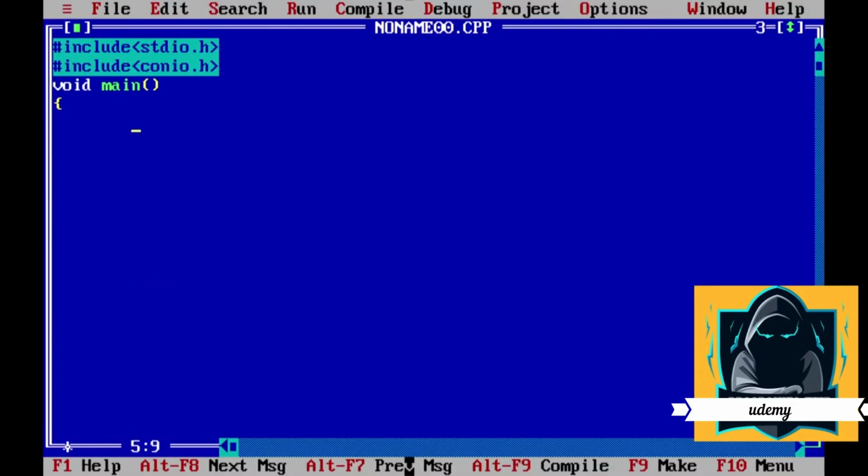Now we will see a program to print the i value which we are incrementing. So first initialization, i is initialized with 1, then the introduction to the loop. First clear screen, then I will introduce the loop, while i is less than or equal to 5.